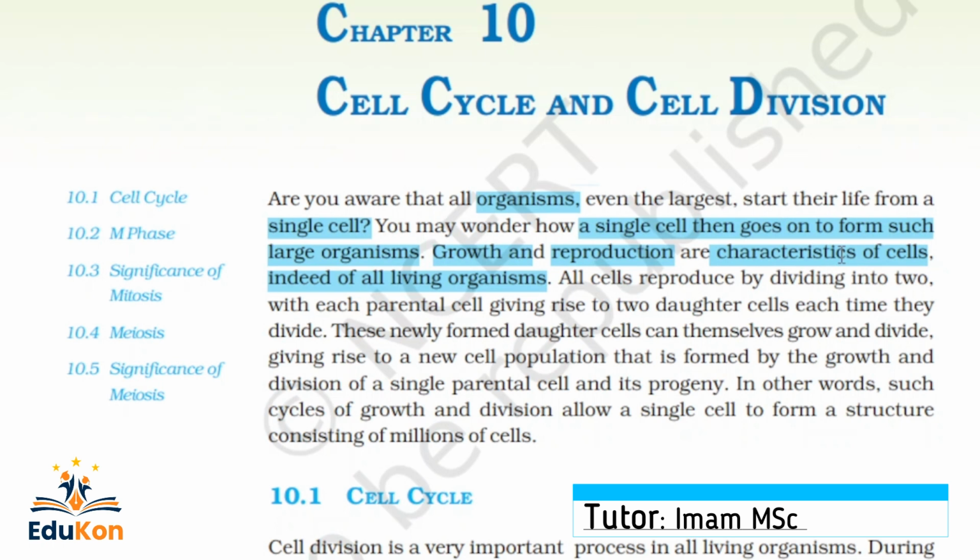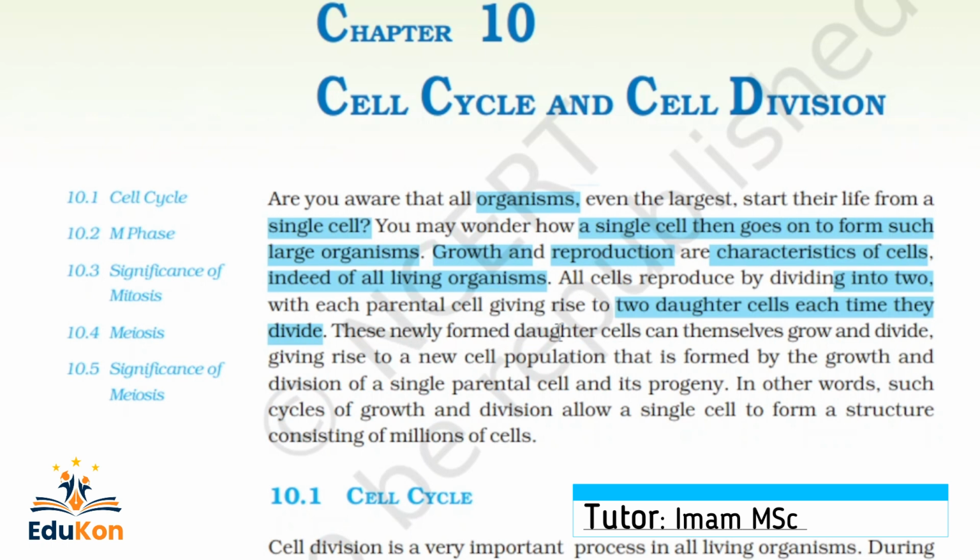characteristics of cells. Indeed, in all living organisms, all cells reproduce by dividing into two, with each parental cell giving rise to two daughter cells each time they divide. So what does it mean? Every cell reproduces by dividing into two. Here the parental cell, that is the parent from where the new cells are forming, gives rise to two daughter cells each time they divide.